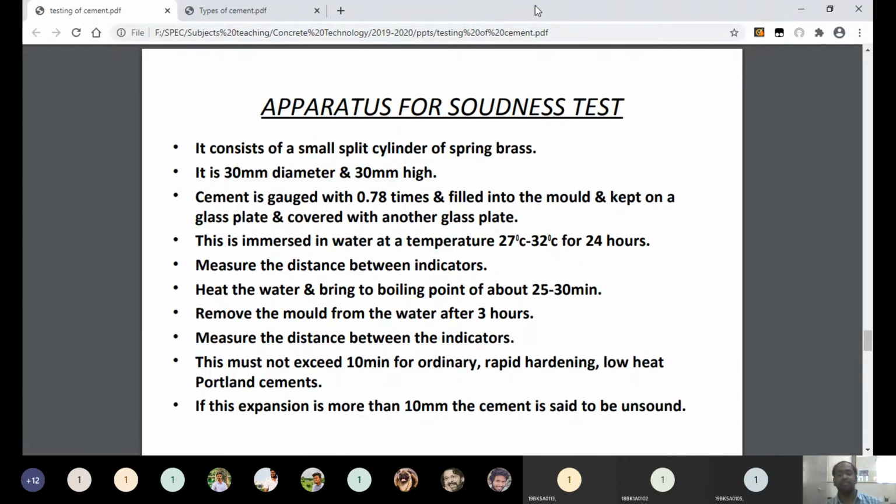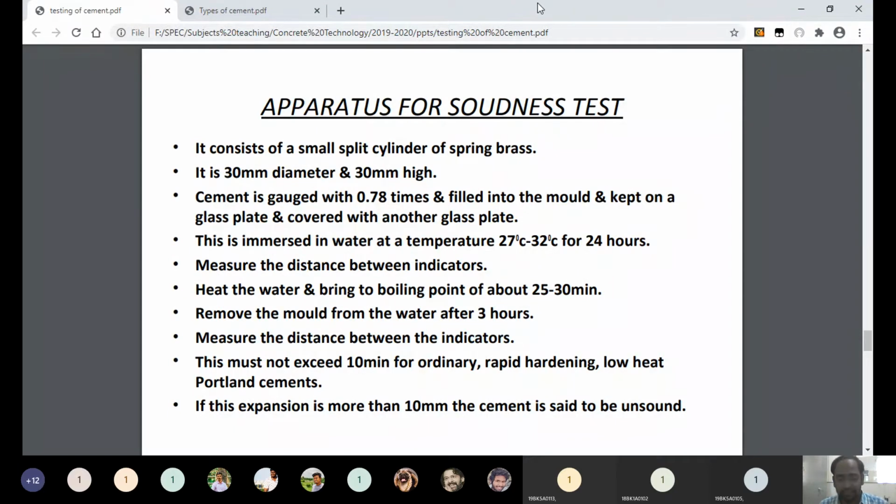Understand? And you observe that within 24 hours, either the cement cylinder has expanded or not. If the cement cylinder has expanded, it contains some unsoundness. If the cement cylinder has not expanded, it does not contain any unsoundness. So that is the procedure for how we can measure the soundness of cement.